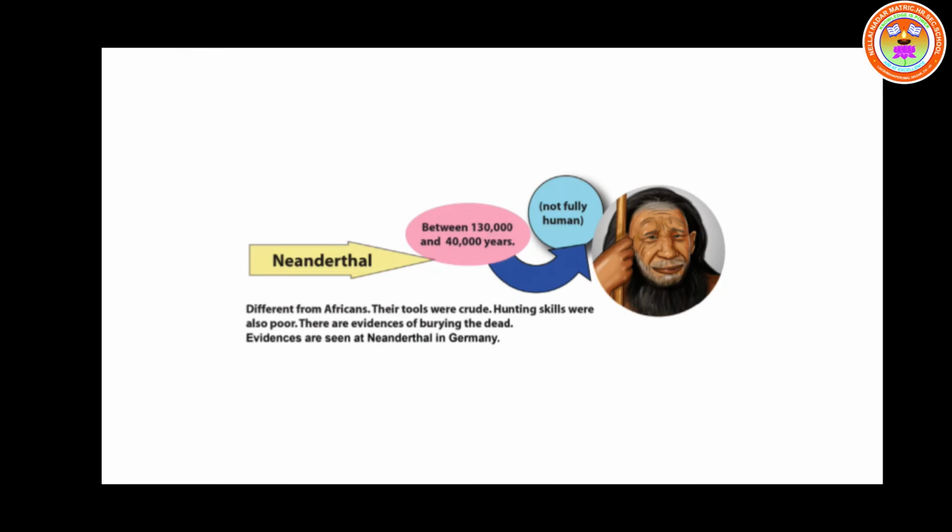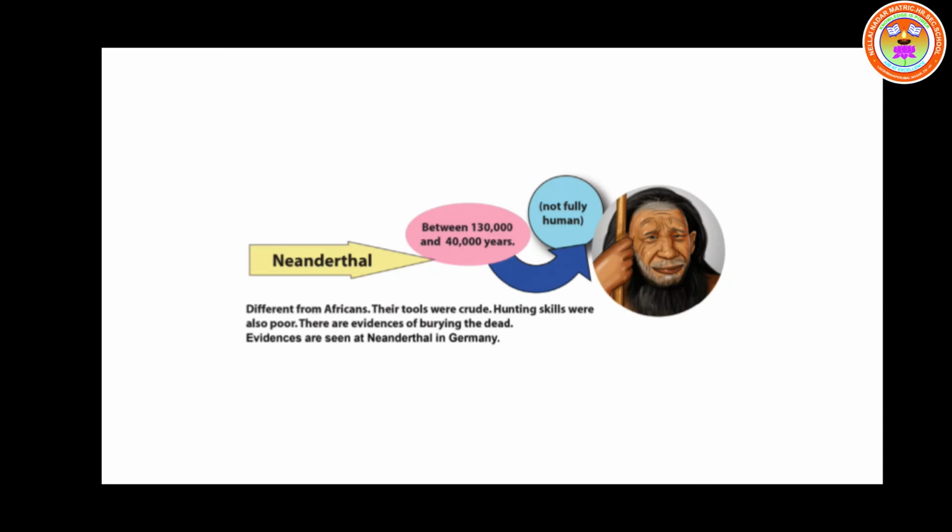Hunting skills were also poor. They are very poor in hunting. There are evidences of burying the dead. In their period, when people died, they would bury the body. There are some evidences which are seen at Neanderthal in Germany. Is it clear? Now we go to see the next human evolution.